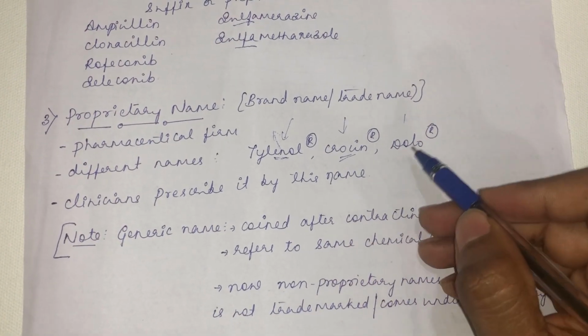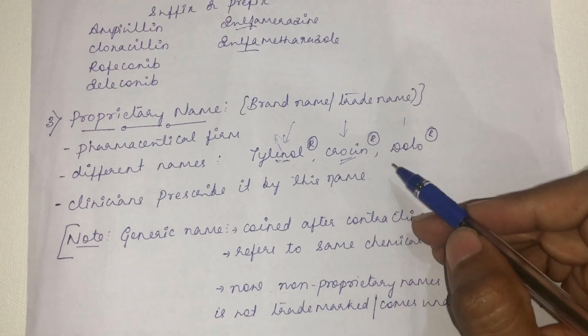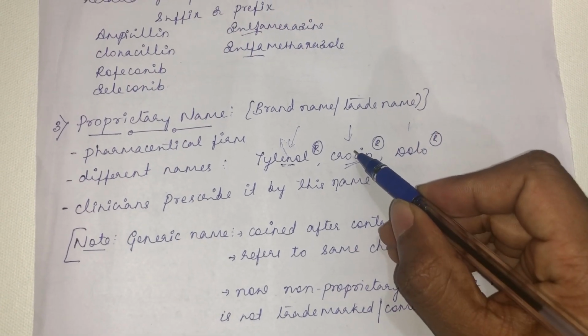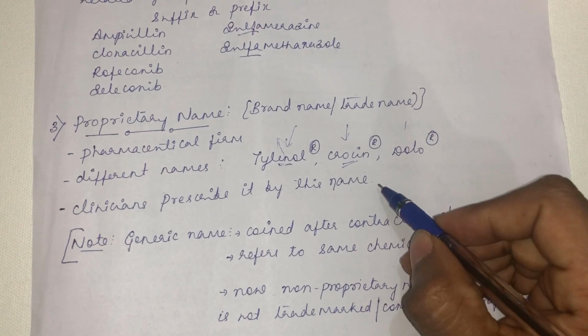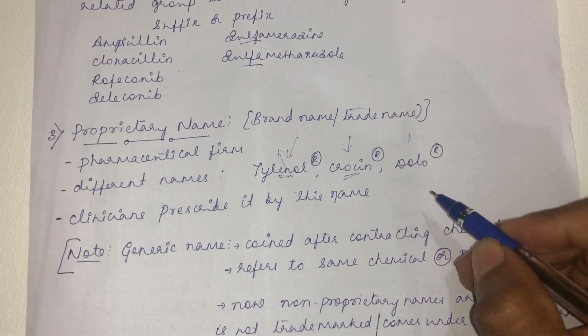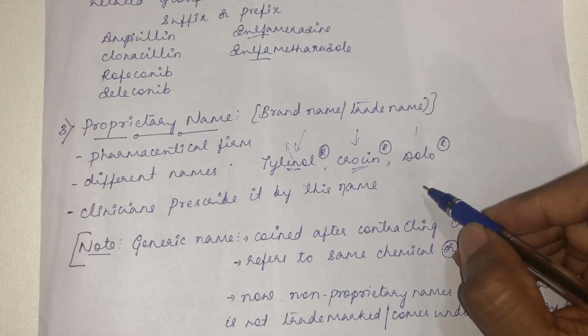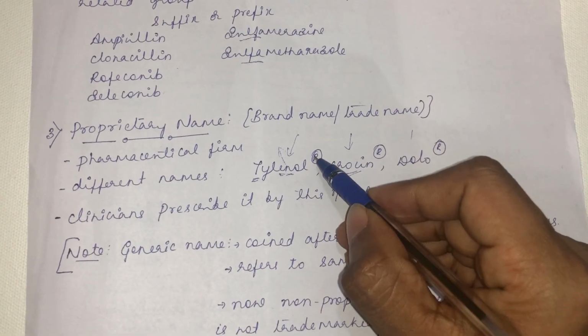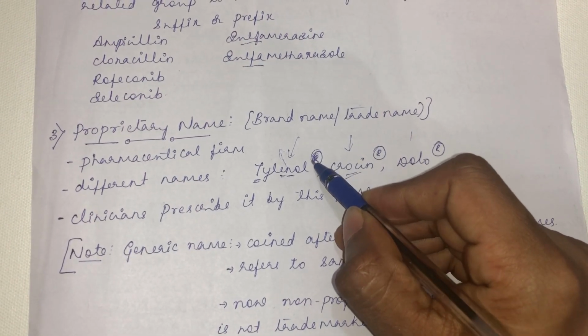So you take Crocin tablet daily in morning and evening, say. More often they use this proprietary name and very less they use non-proprietary names. And there is a way in which you have to write the proprietary name. The first letter should be in capital and there should be a superscript R. It stands for the trademark.